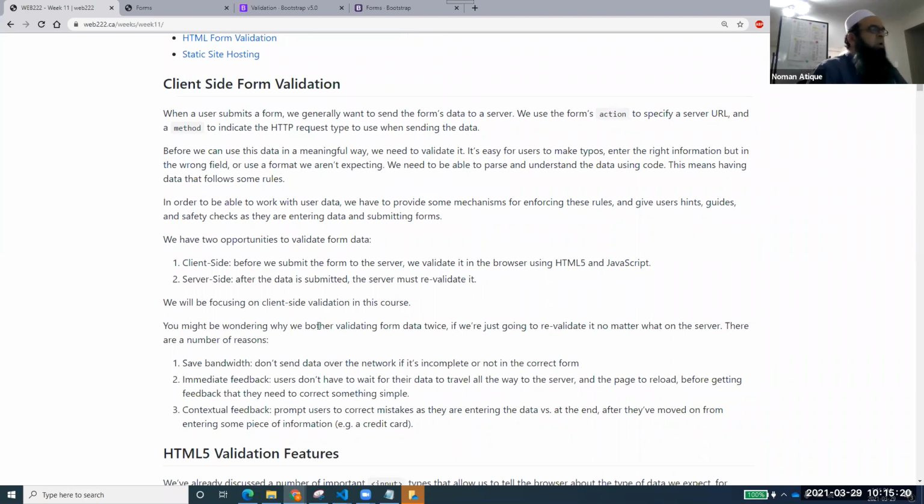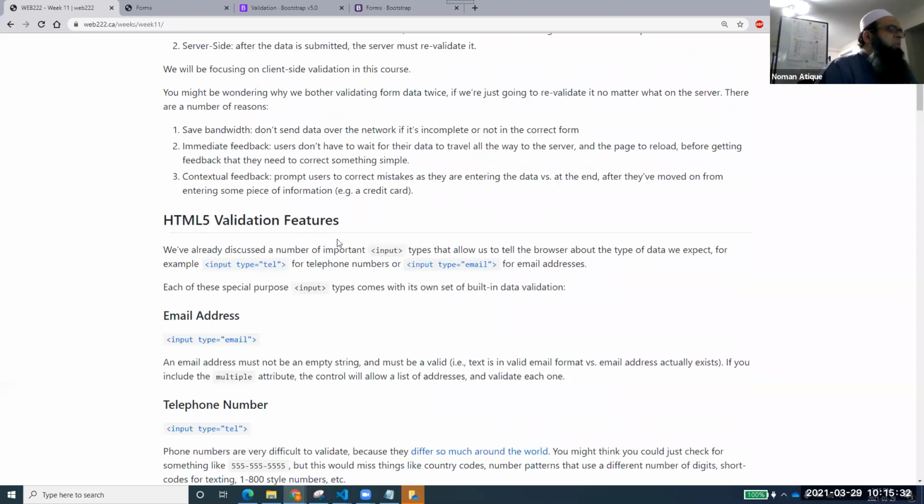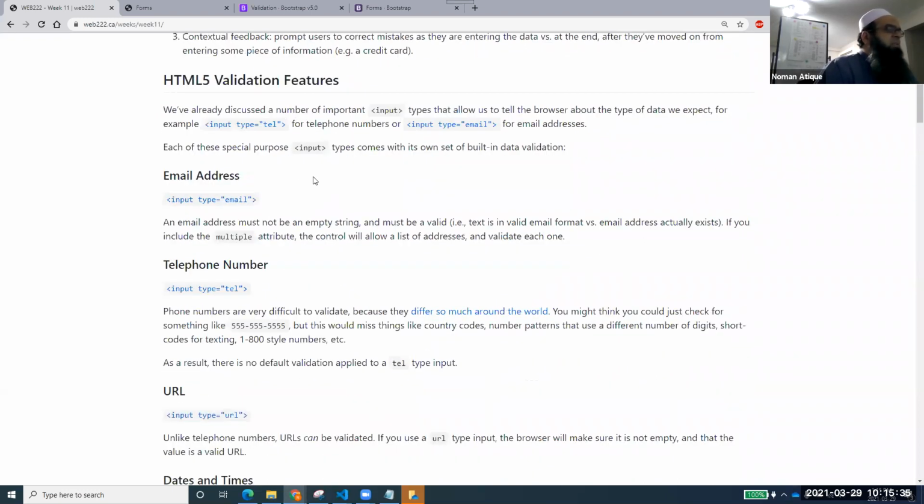Right. So when the client-side validation is done, and when server-side validation is done, all those things are basically over here.